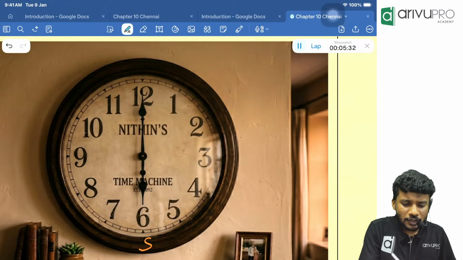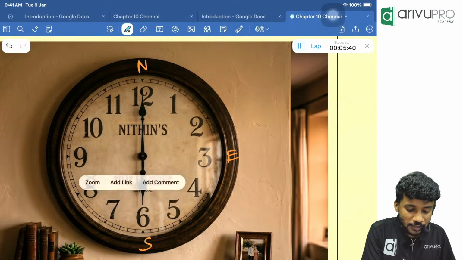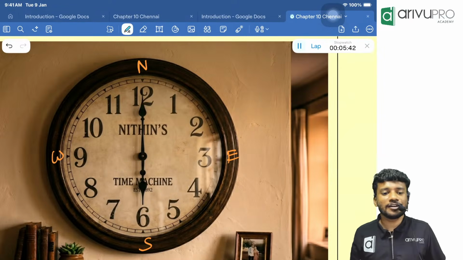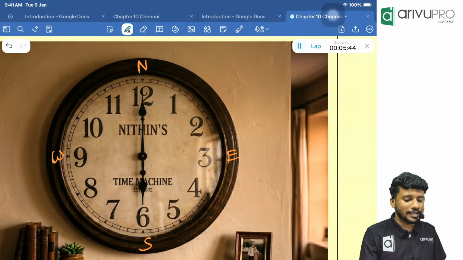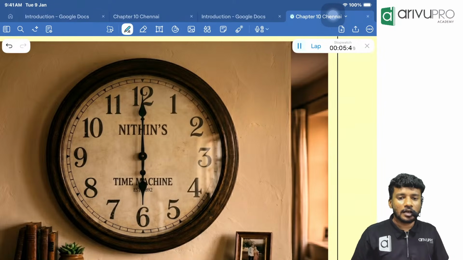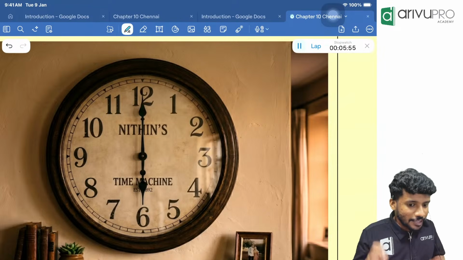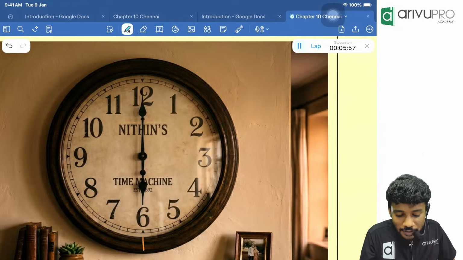Obviously north will be this, then 3 will be the location of east, and 9 will be the direction of west. Now, that is the usual case. If you are getting a question like this, you are lucky. But we are going for the unusual case of the examination. That is, at 6 o'clock, the hour hand is looking towards east.